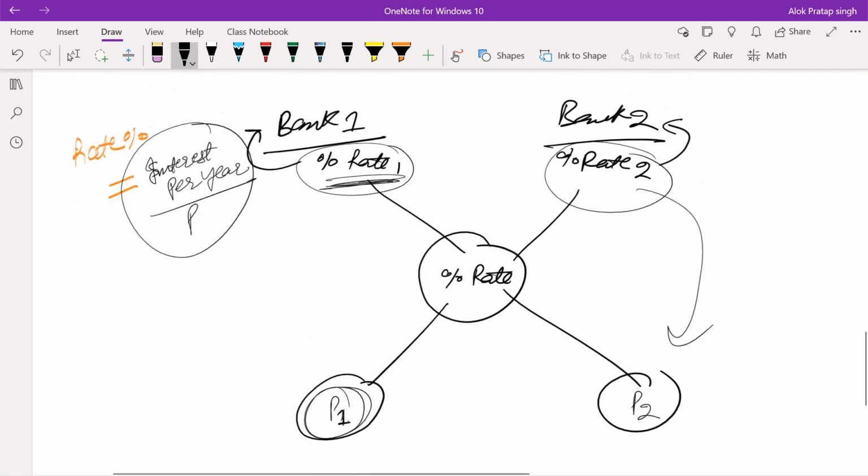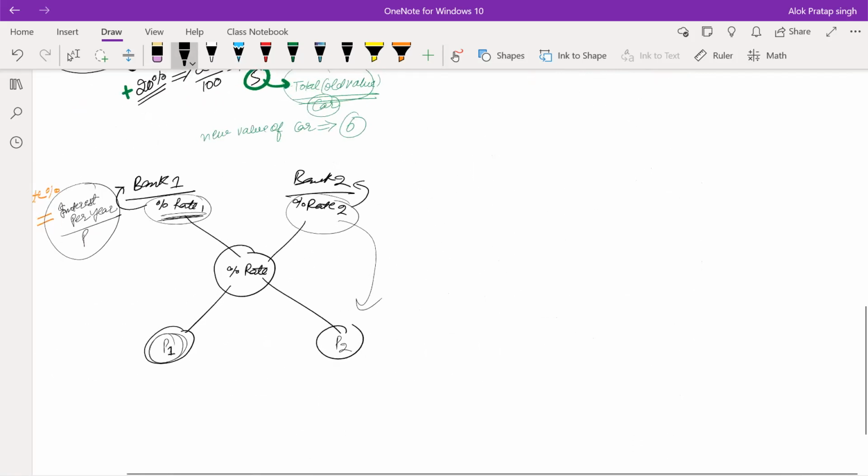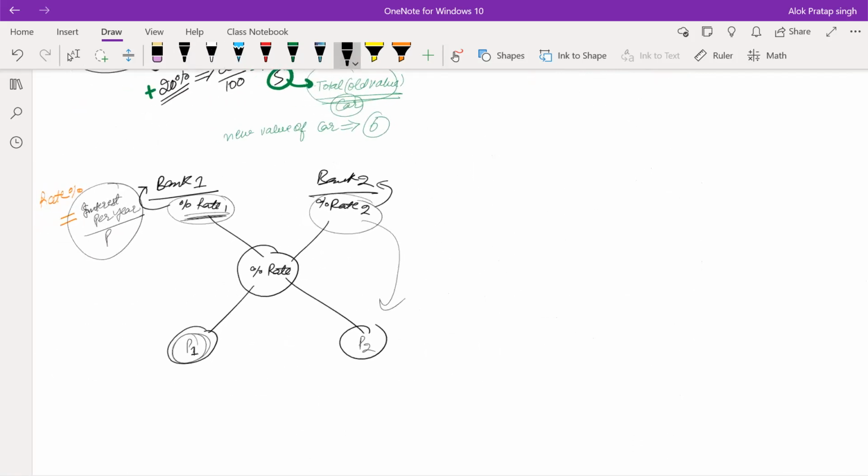Now let's just sort out this question very easily. Rate percent 1 was 8%, rate percent 2 was 10%, and the interest he paid back was 950. On the total, interest paid was 950. Total principal was 10,000 into 100.